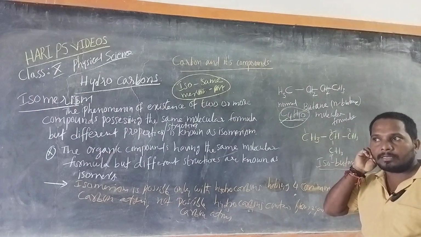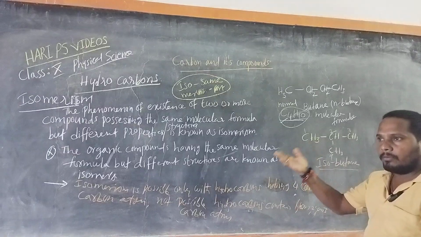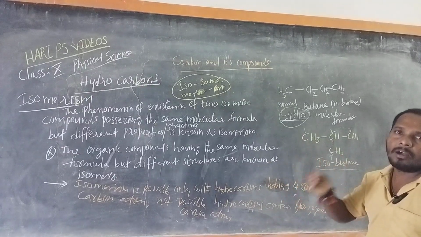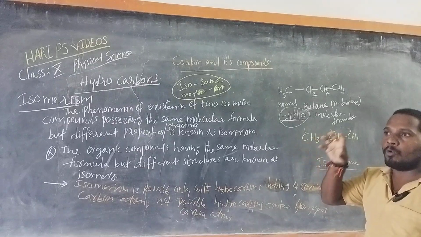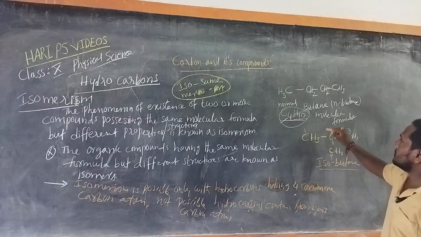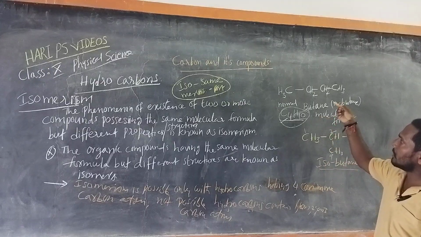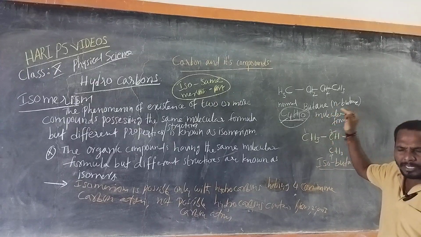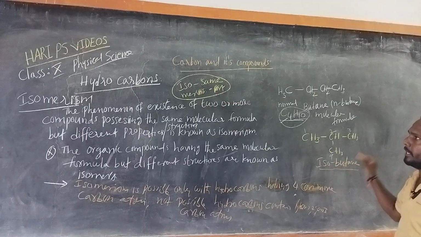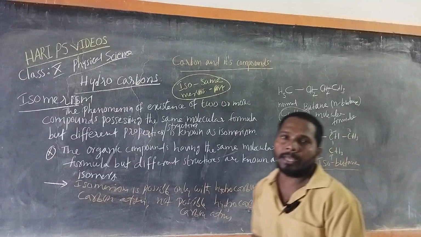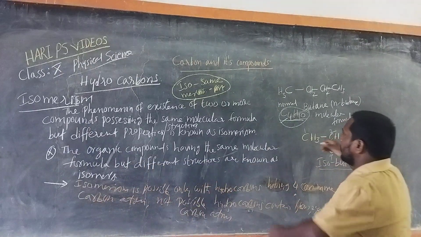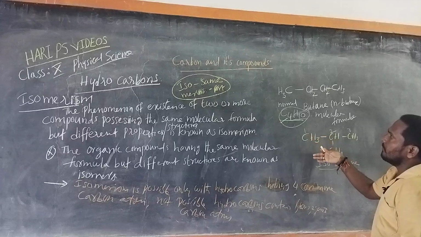You can write a formula for a compound with the same molecular formula, equal number of atoms. So this is N-butane or normal butane, simply called butane. Then this is called isobutane. But we cannot see this type of structures in case of normal.